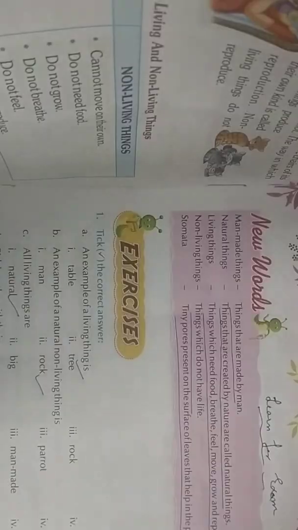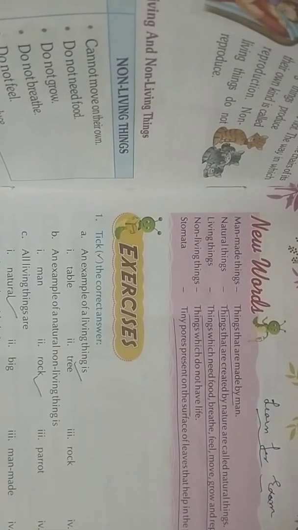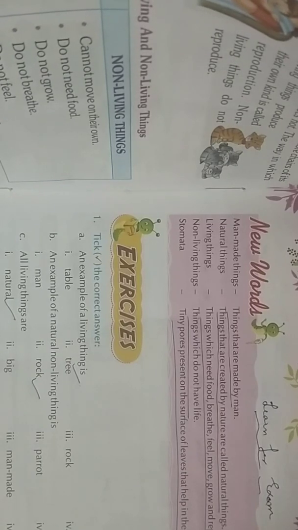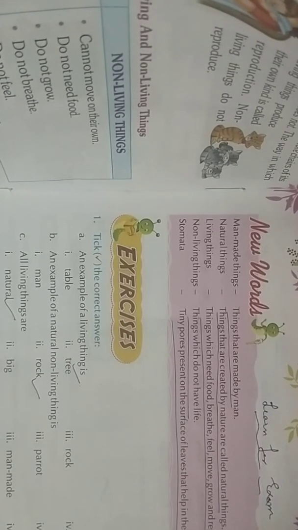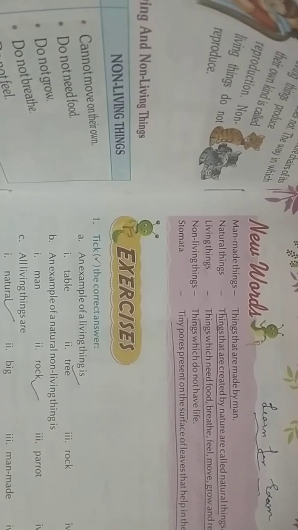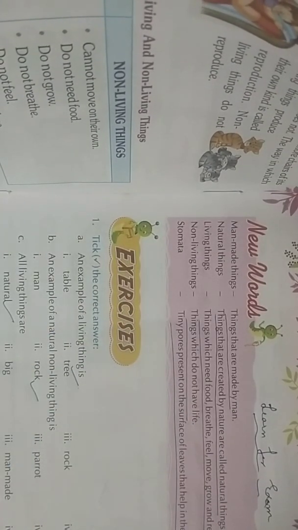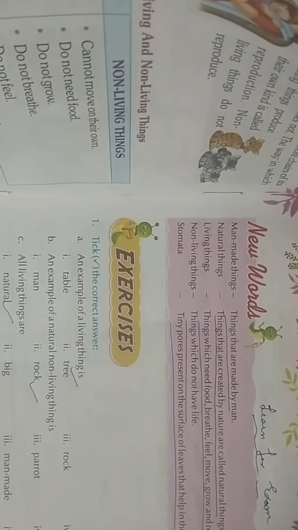Okay, my dear students, now we revise the new words of lesson number 1. What are man-made things? Things that are made by man are called man-made things. Okay, new words come in the UT. Number 2, natural things. What are natural things? Things that are created by nature are called natural things. For example, sun, moon, star.